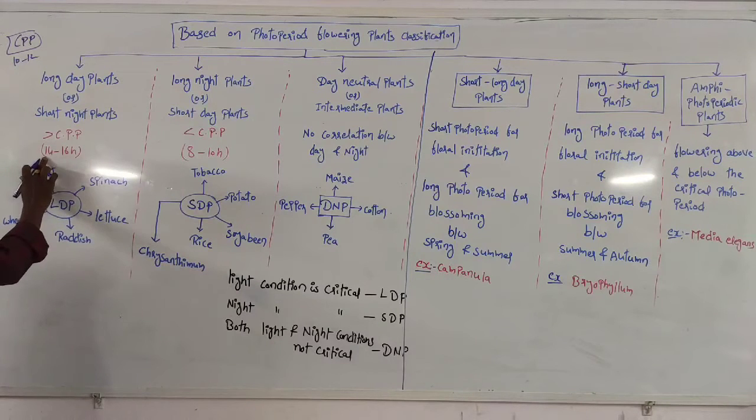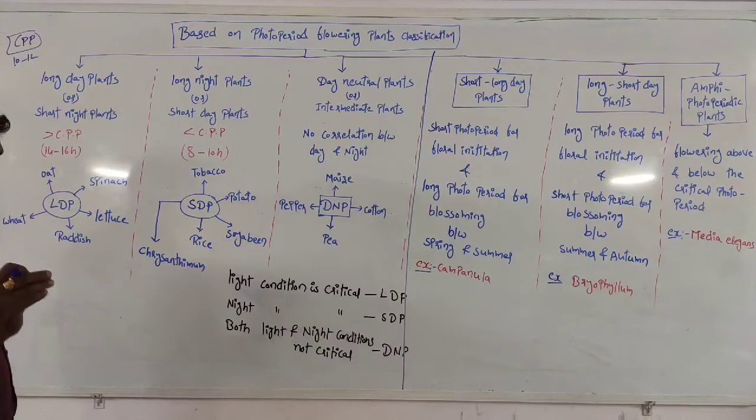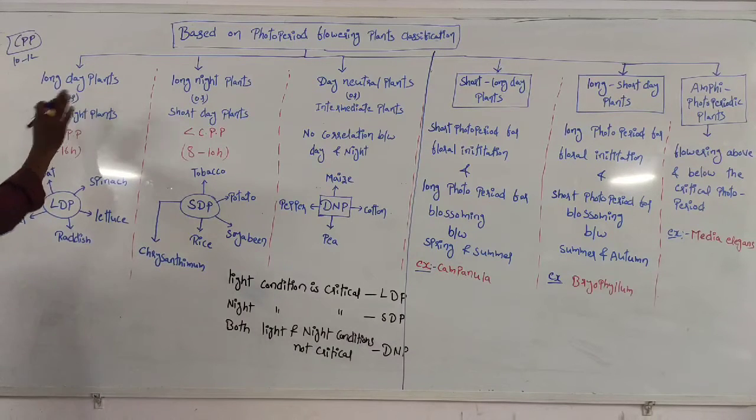Here the requirement of the light is 14 to 16 hours. These plants are called long day plants. These are also called short night plants. Day length is long, night length is short, right?